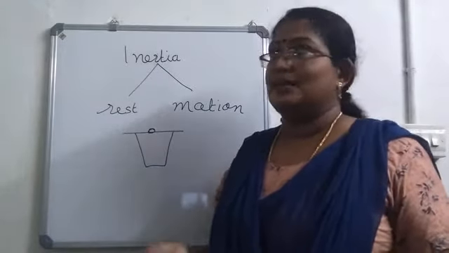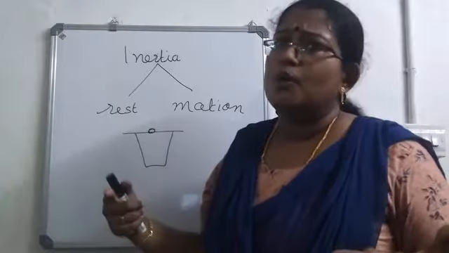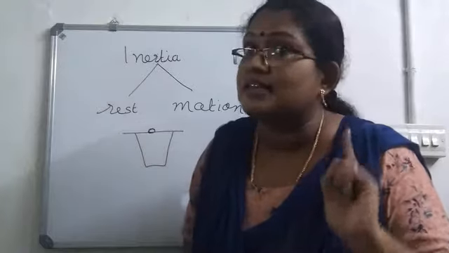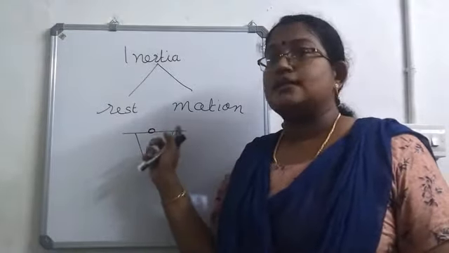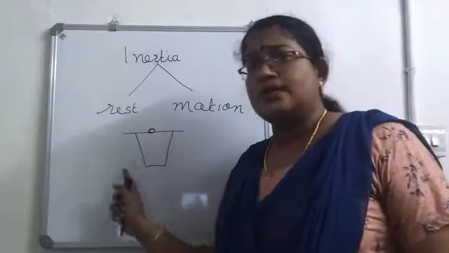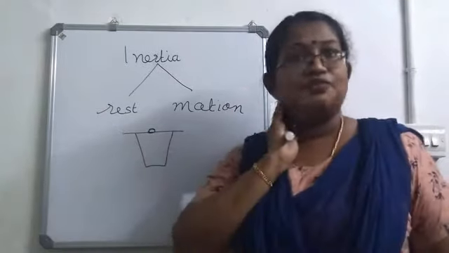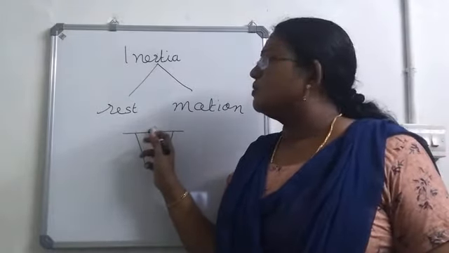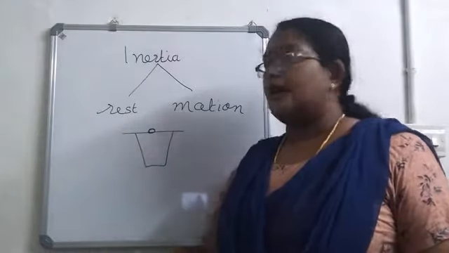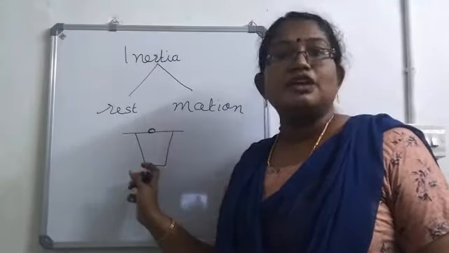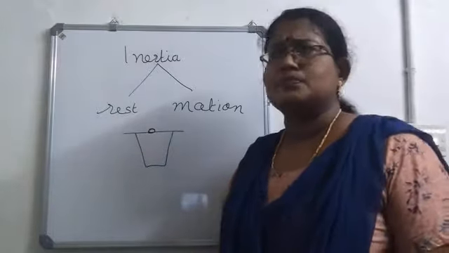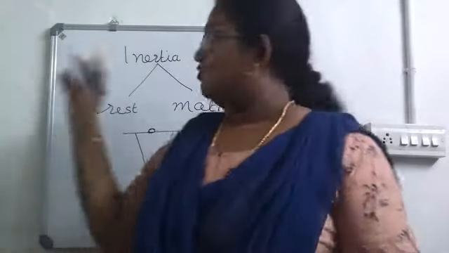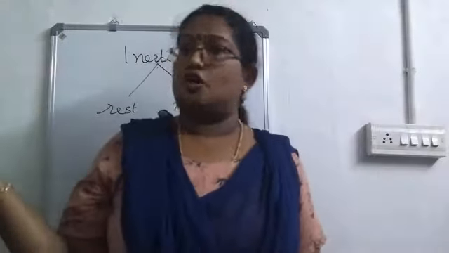What is the reason here? Both the coin as well as the cardboard are in the state of rest. So their tendency is to continue in the state of rest itself. When I exerted force on the cardboard, I exerted force only on the cardboard. So with that force, the cardboard will fly away. But I didn't exert any force on the coin. So the tendency of the coin is to remain stationary there itself. Since the cardboard moves away, what happens? The coin directly falls on the glass. Okay. So many examples can be given from our day-to-day life for inertia of rest or inertia of motion.